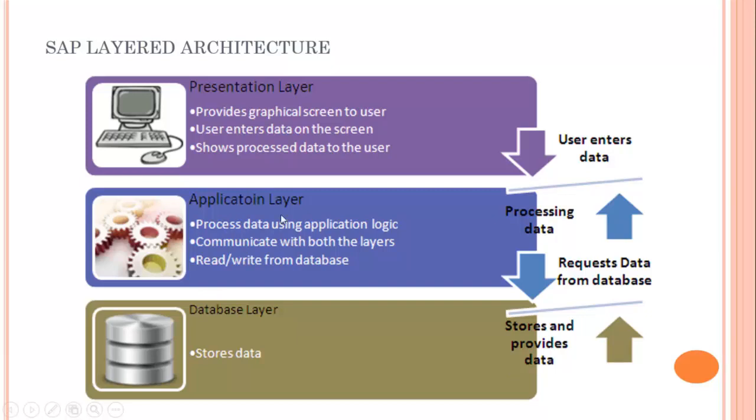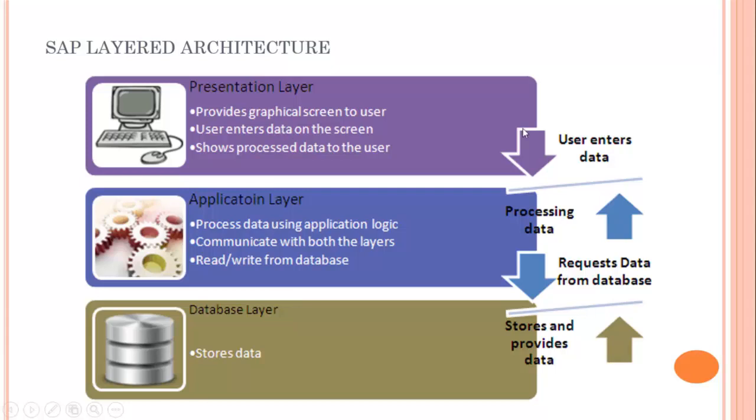Now what is the function of the application layer? It processes the data using the application logic. Then it communicates with both layers: it communicates with the presentation layer and it also communicates with the database layer. It reads or writes from the database. So it transfers the data from the presentation layer to the database layer and vice versa.